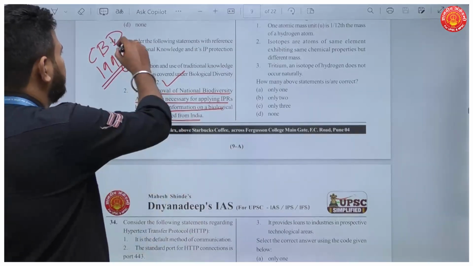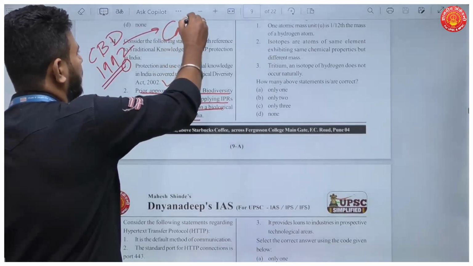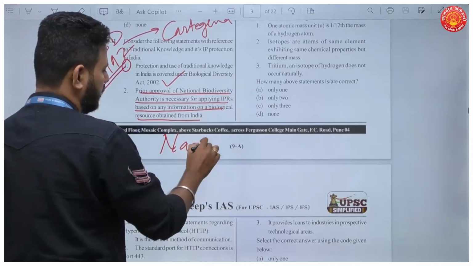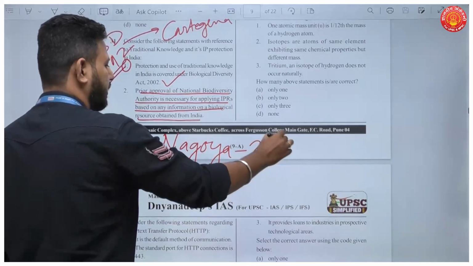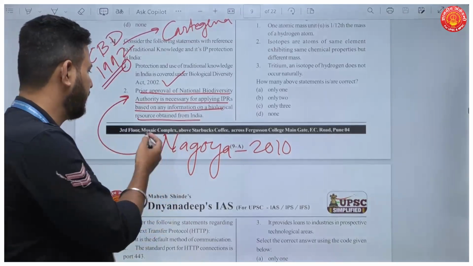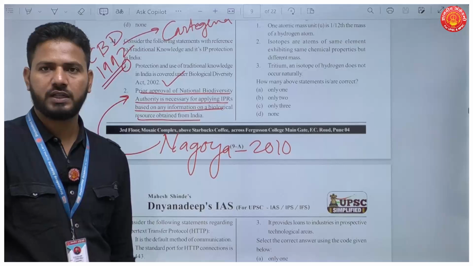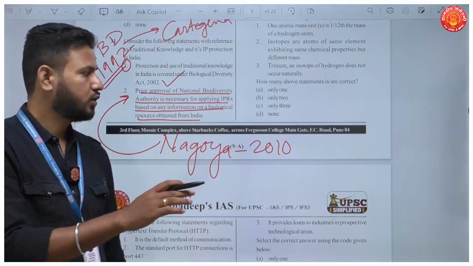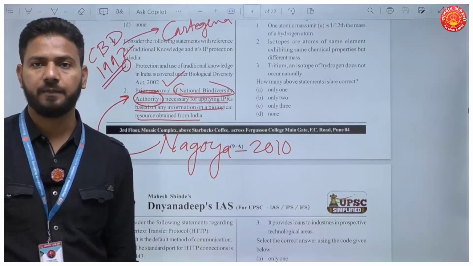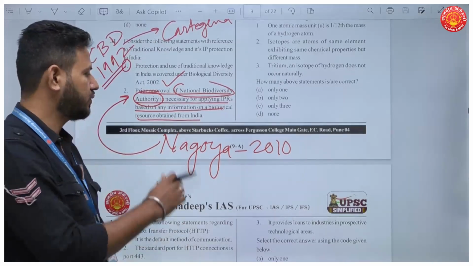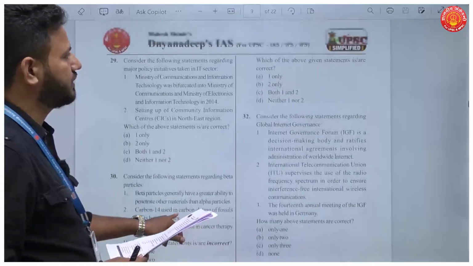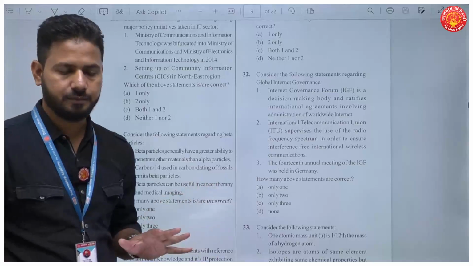Now this CBD has two protocols. One is the Cartagena protocol and the second, most important, is the Nagoya protocol, in 2010. Now this protocol speaks about having prior information whenever you obtain any IPRs based on biological resources from any country. Okay, so this is true. The National Biodiversity Authority was also established under this act, a statutory body. So this statement is also correct. So your answer here will be, which of the statements are correct? Both the statements are correct. Okay, your answer here will be C.